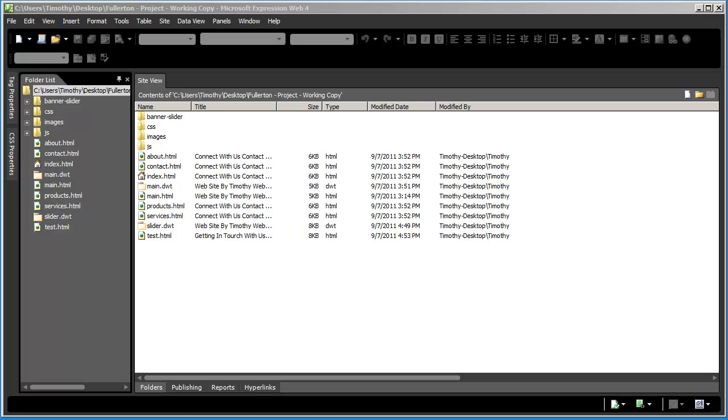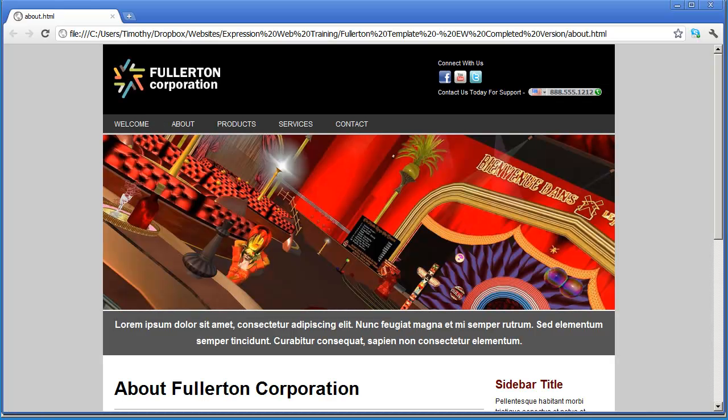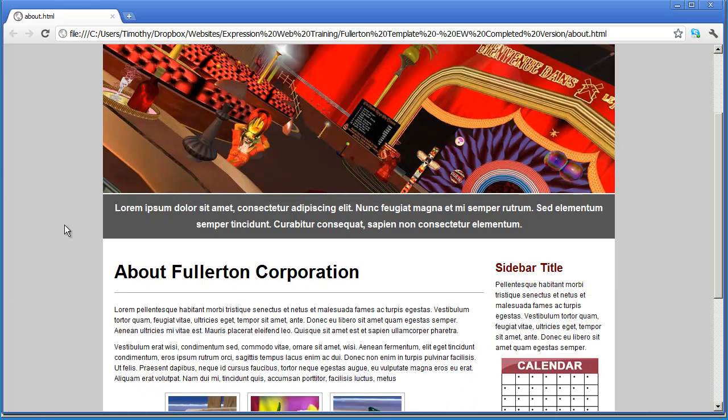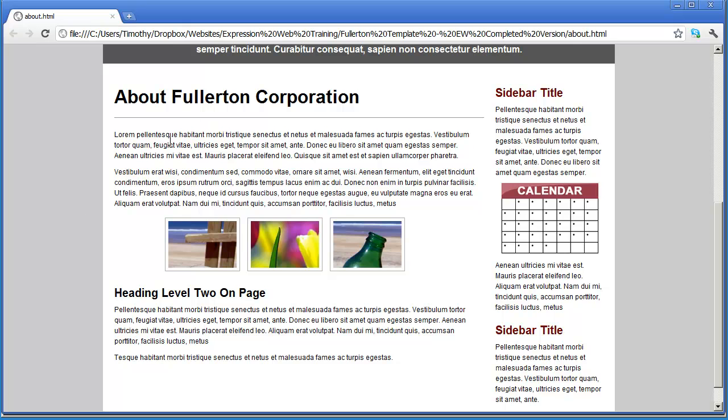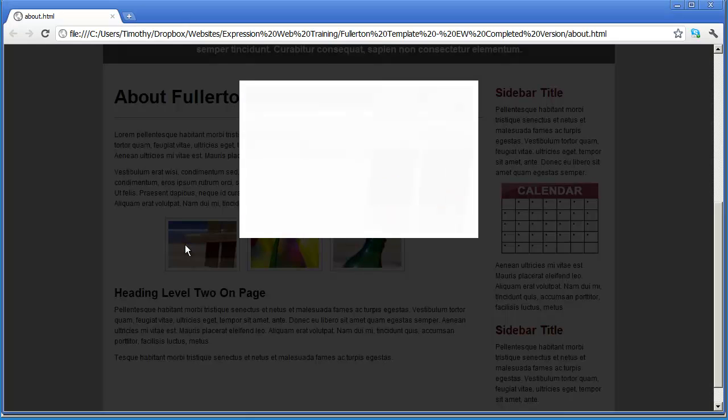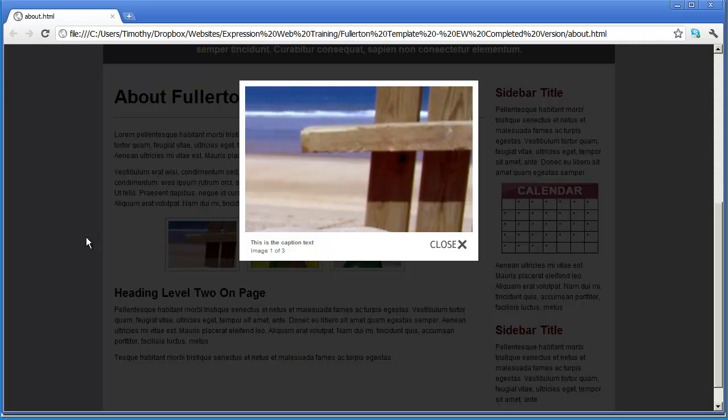Let's take a look at our finished project and we can see what we're going for. If I scroll down here on the About page, you can see I just have three simple images on this page. And when I click on one of these small thumbnail images, the image becomes larger and the background fades out. Again, this is called a lightbox effect.